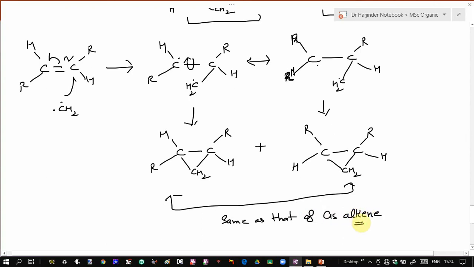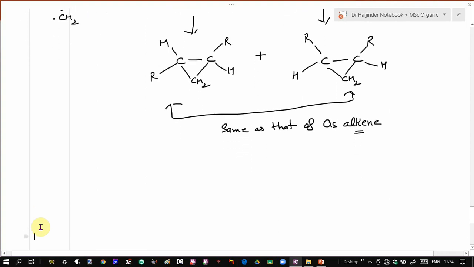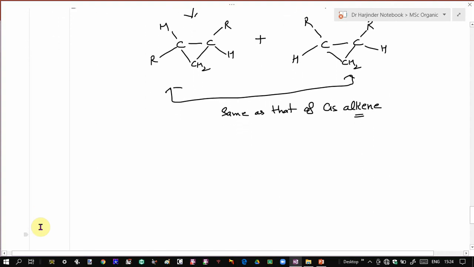So you can see in case of triplet carbene, the addition of triplet carbene to alkene is an example of a non-stereospecific reaction in which both stereoisomers of alkene, that is cis and trans, result in the formation of the same product. While in case of singlet carbene, the addition is stereospecific, in which both stereoisomers give rise to corresponding different stereoisomeric products. So that was the addition of the singlet and triplet carbenes to alkene. This is a very important reaction and it usually comes in exams.